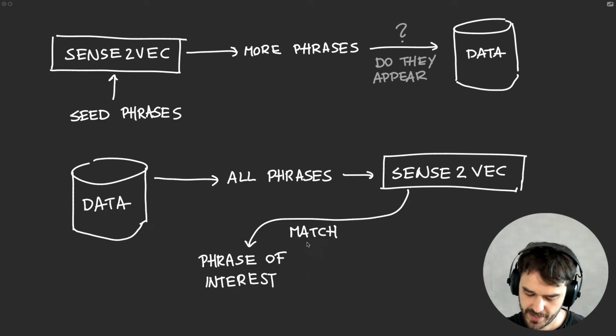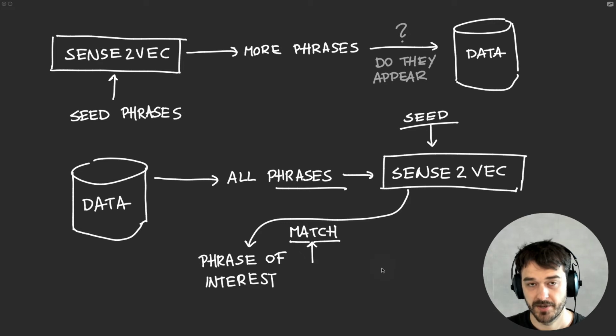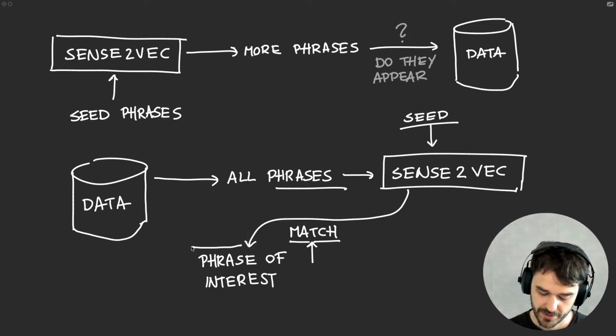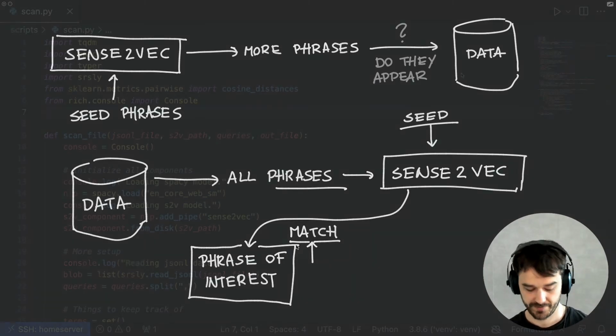We do have to think a little bit about what it means to match, though. The way that this is still going to work is we still need to have some sort of reference phrases. What we can then do is say, well, we have a seed phrase and a phrase that we are considering. Both of these have a numeric vector attached from Sense2Vec. And if the similarity between those two is pretty big, then we can say that we are talking about a match. So in practice, if we have a very high cosine similarity value, then we can consider them. So what I will do now is show you a script that does this, and this will allow me to generate a sequence of phrases of interest, which I'm then going to annotate inside of Prodigy.